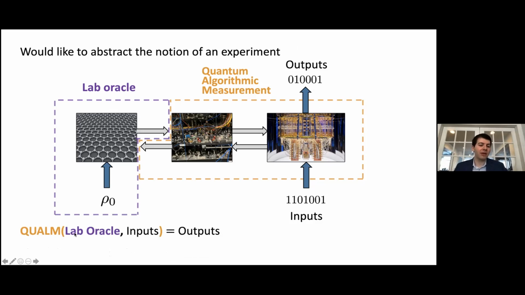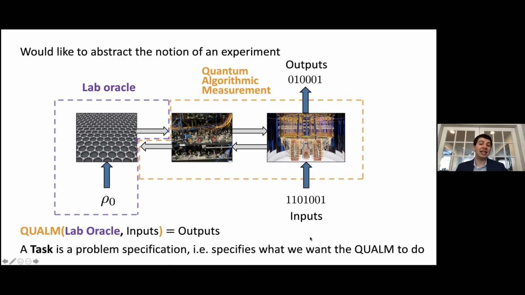So a QUALM can be thought of as a map from the space of lab oracles and the space of inputs to the space of outputs. And finally, a task is a problem specification. It specifies what we want the QUALM to do, namely what we want the experiment to achieve.